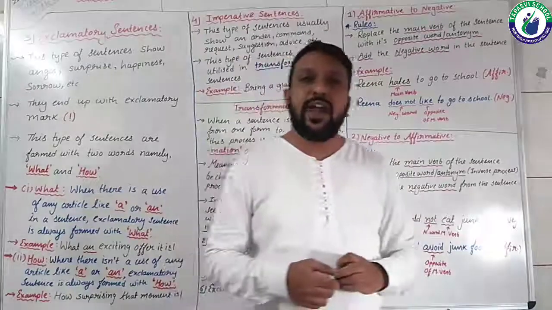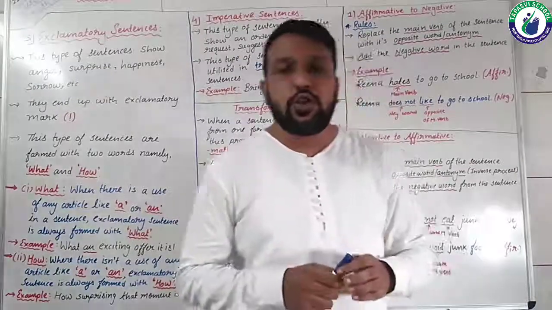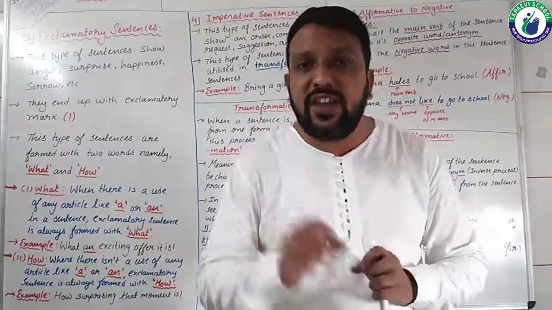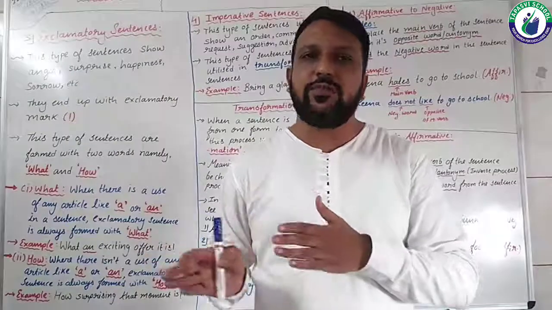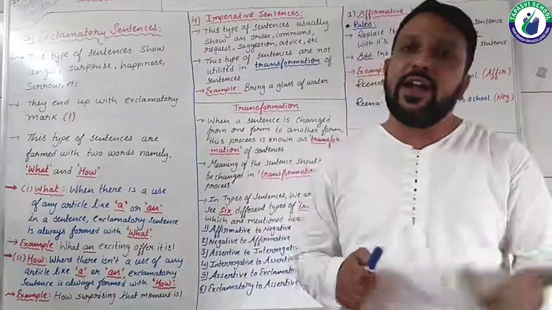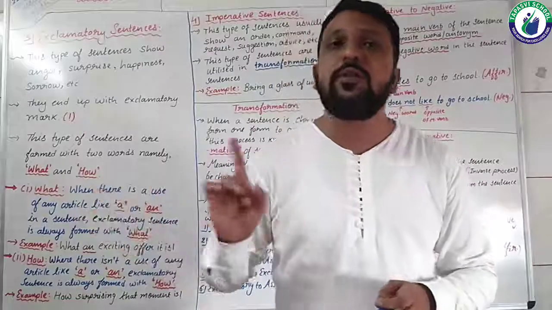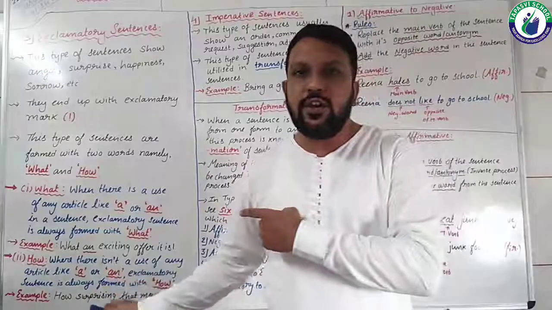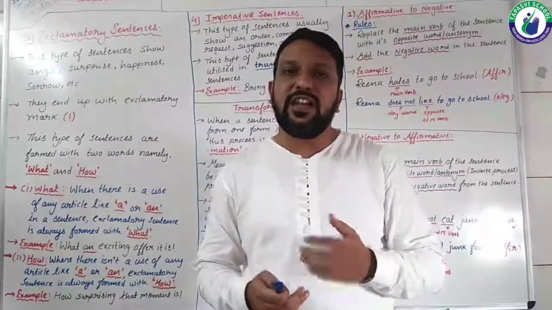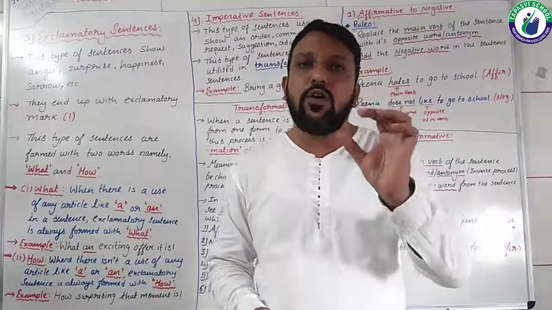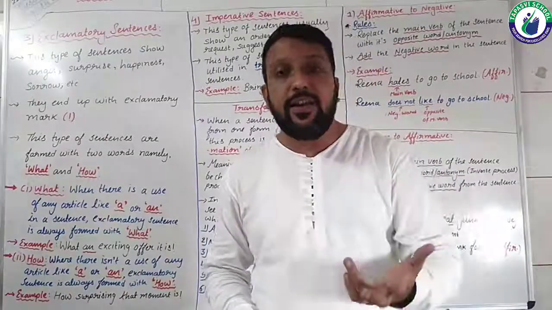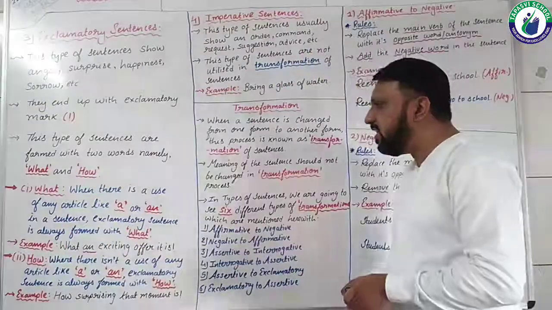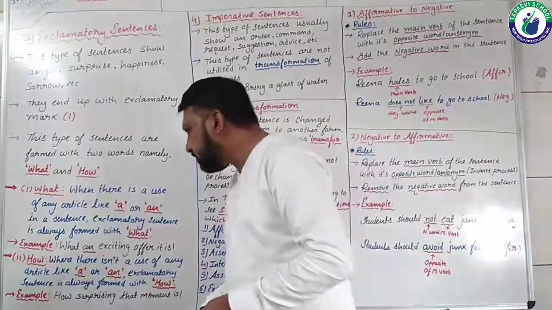Articles consist of 3 words: a, an and the. But here I am not talking about the. Only a and an are mentioned here. If a sentence has a or an, an exclamatory sentence can be formed with what.